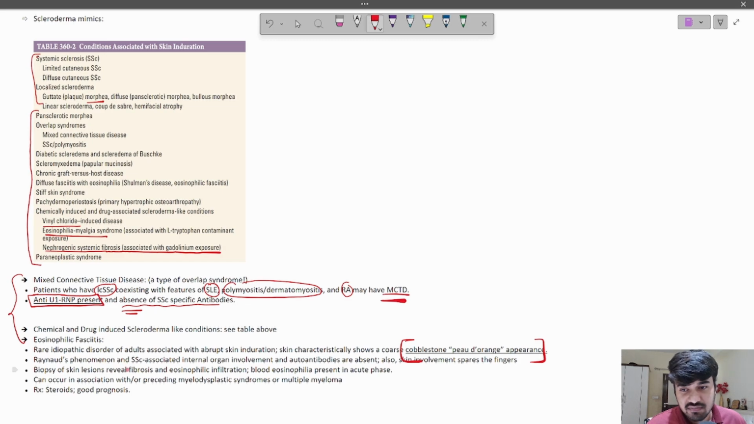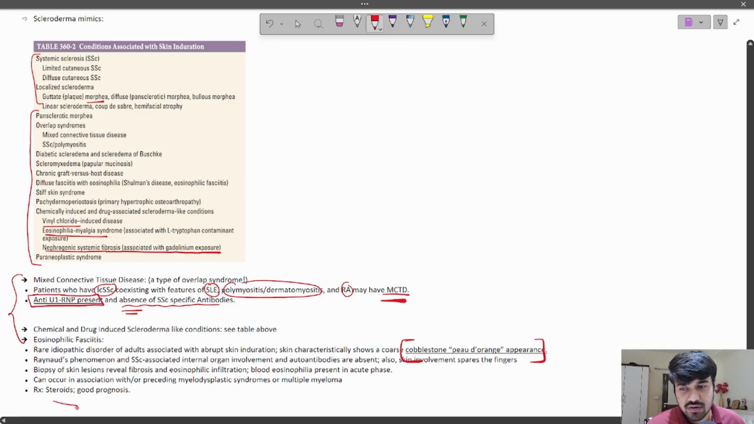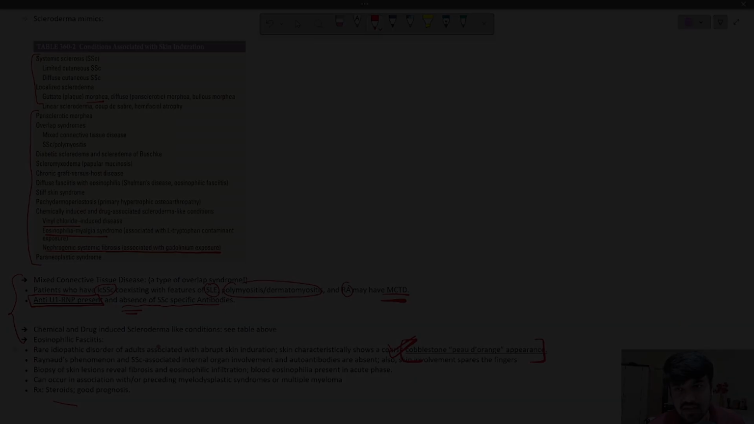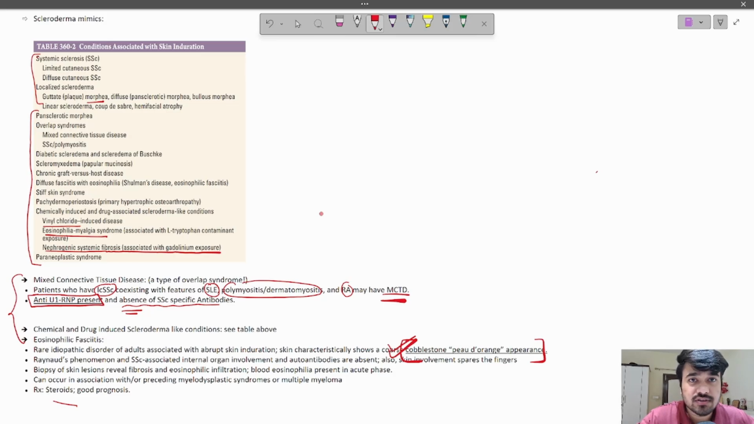Eosinophilic fasciitis, right? So this can occur in association with preceding myelodysplastic syndromes, multiple myeloma. Biopsy will show fibrosis, eosinophilic infiltration, and even peripheral blood eosinophilia can be present in the acute phase. Treatment is steroids. So just remember this point: cobblestone, peau d'orange appearance of skin, which is characteristic for eosinophilic fasciitis. So that completes our discussion on systemic sclerosis. Thanks for watching and see you in the next one.